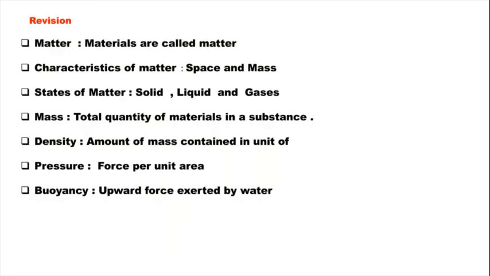So children, what have we learned from this lesson? What is matter? Materials are called matter. Characteristics of matter: space and mass. States of matter: solid, liquid and gases. Mass: total quantity of material in a substance. Density: amount of mass contained in a unit. Pressure: force per unit area. Buoyancy: upward force exerted by water. So these are the things we have learned in this lesson.